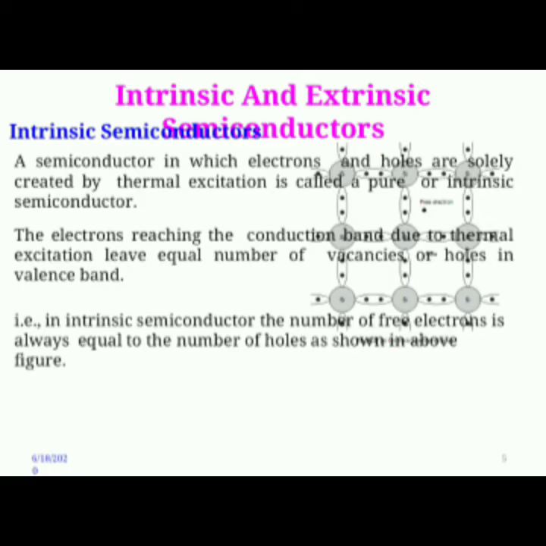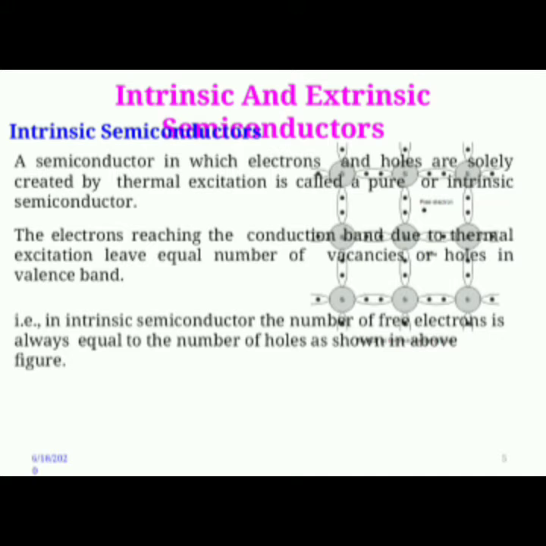Types of semiconductors. There are two types of semiconductors, which are known as intrinsic semiconductors and extrinsic semiconductors. Intrinsic semiconductors are pure semiconductors, whereas extrinsic semiconductors are formed by adding impurities to the pure semiconductors.